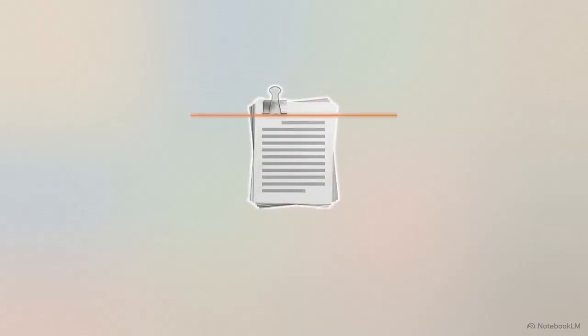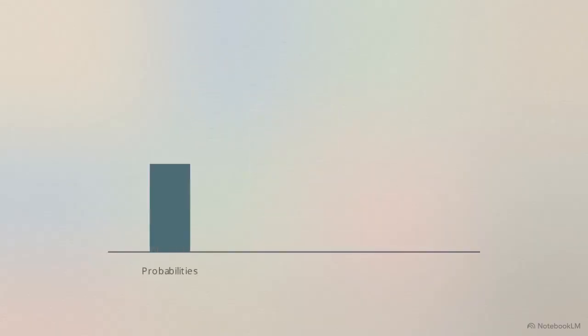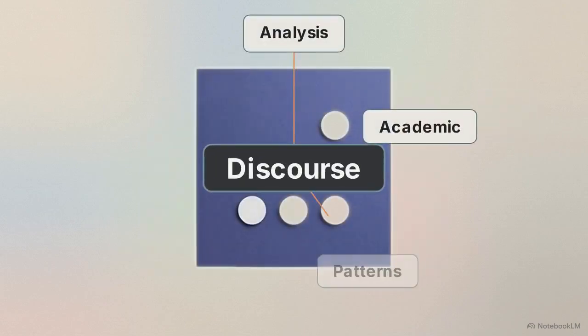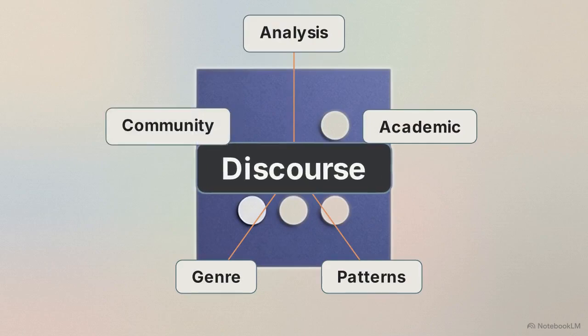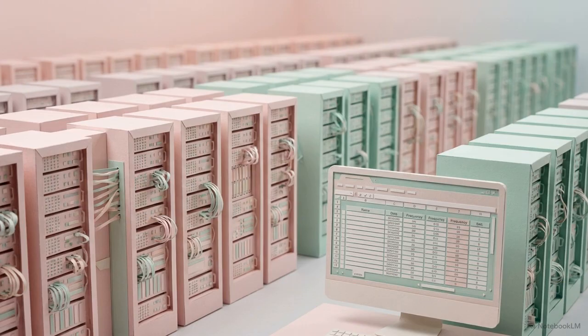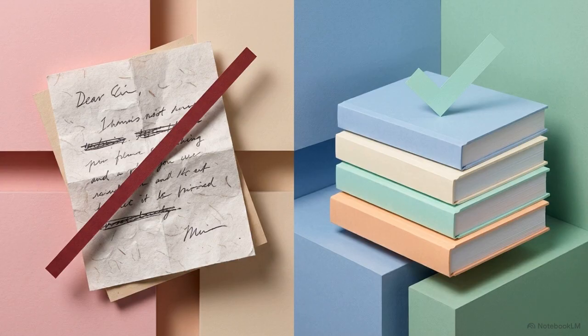Researchers scan thousands of texts to isolate exact probabilities, word co-occurrences, and semantic preferences. Collocation analysis is the method used to map which words habitually appear next to each other. This generates an objective map of how professionals construct arguments in different social situations. By drawing these patterns from massive databases, discourse analysis becomes empirical and transparent. Linguists can test theories against actual publication evidence, rather than isolated, invented examples.